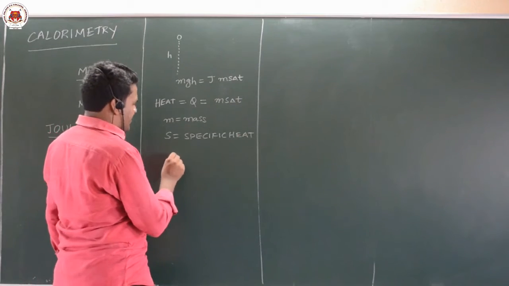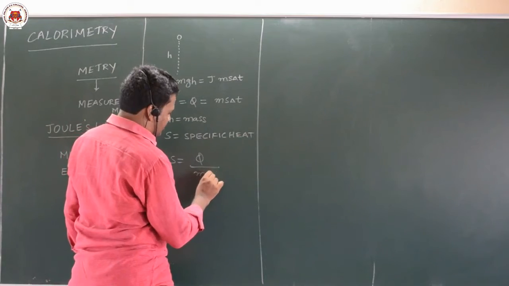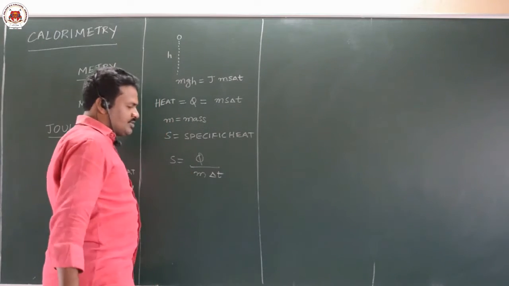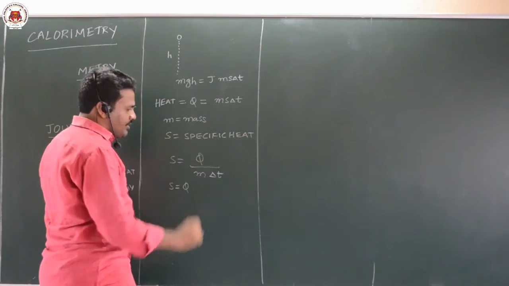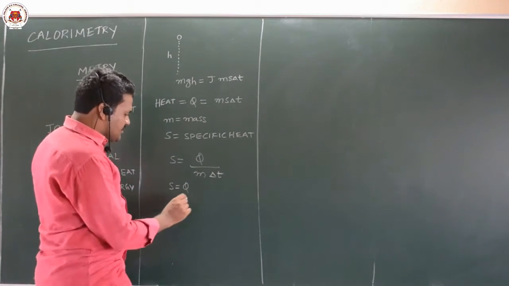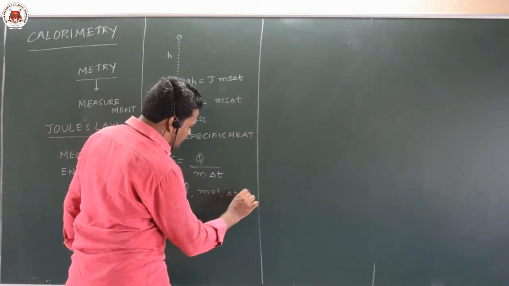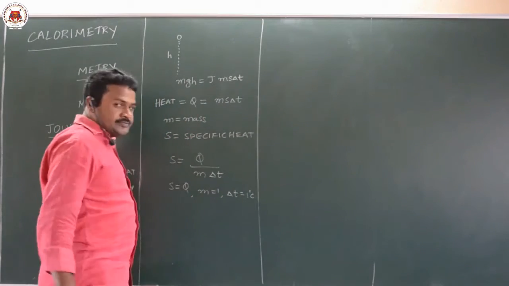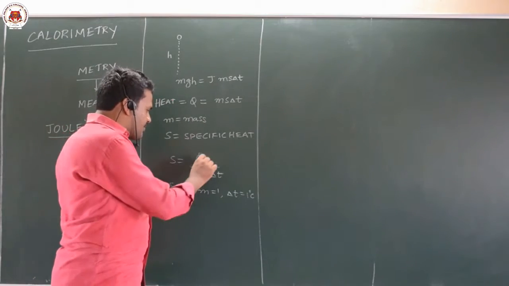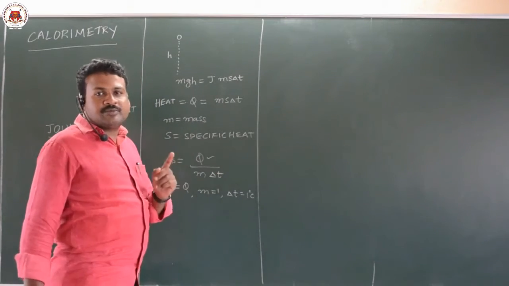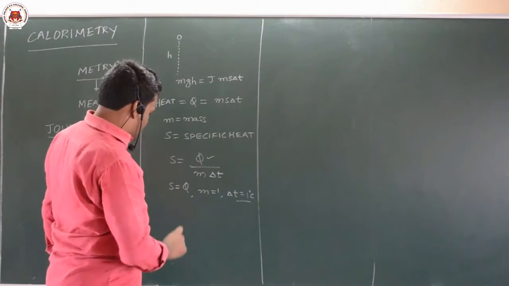That means S is equal to Q by m delta T. S is equal to Q when m is equal to 1 and delta T is equal to 1. The amount of heat required to raise the temperature of 1 unit mass of a body through 1 degree centigrade is called specific heat.